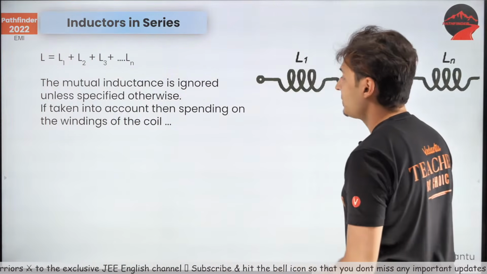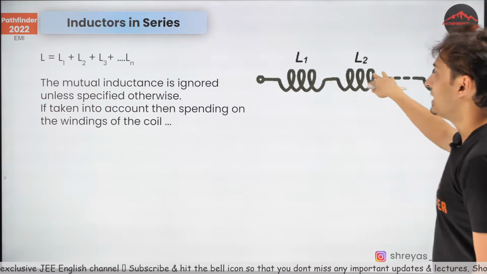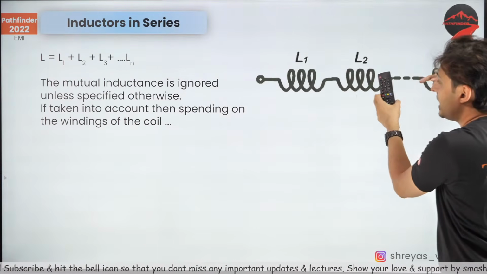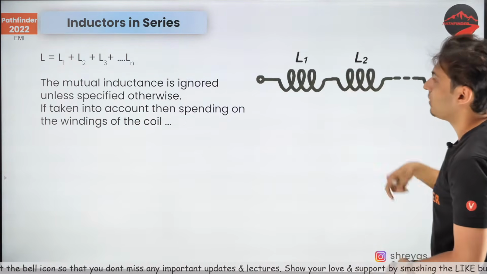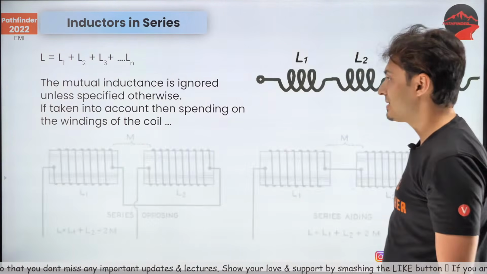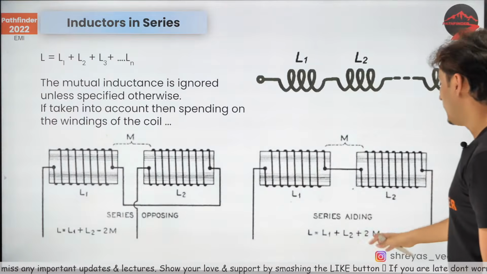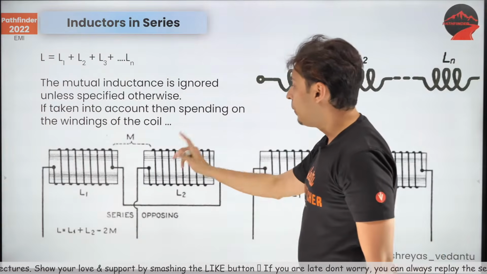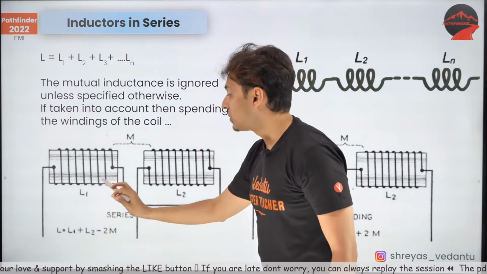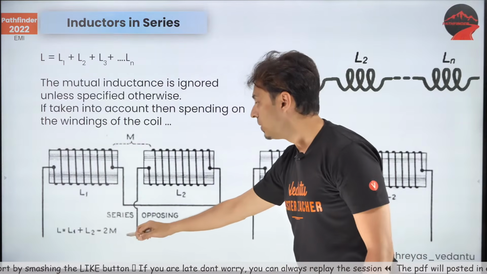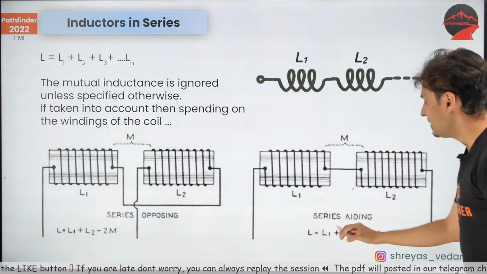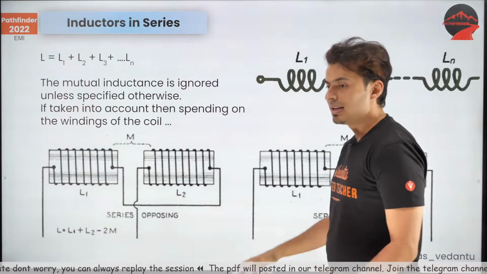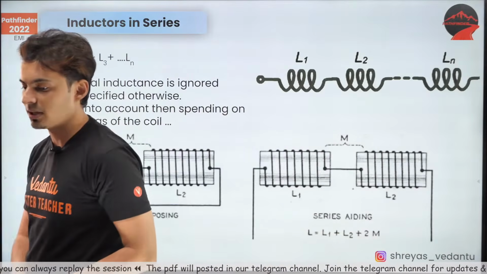If you take into account how these mutual inductances are affecting each other, then it depends on whether the windings are in the same direction or in the opposite direction. If the windings are in the same direction, then it will be plus 2M, as they are aiding each other. But if they are opposing, then it will be minus 2M. So the net inductance is L1 plus L2 plus 2M or L1 plus L2 minus 2M, depending on whether they are helping or opposing each other. Keep this in mind.